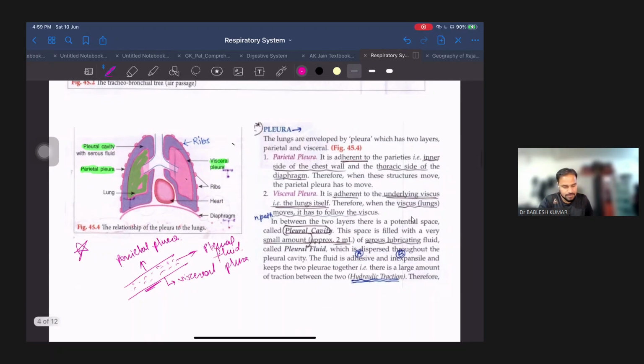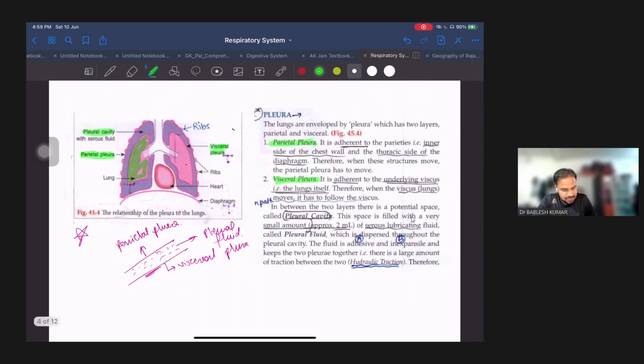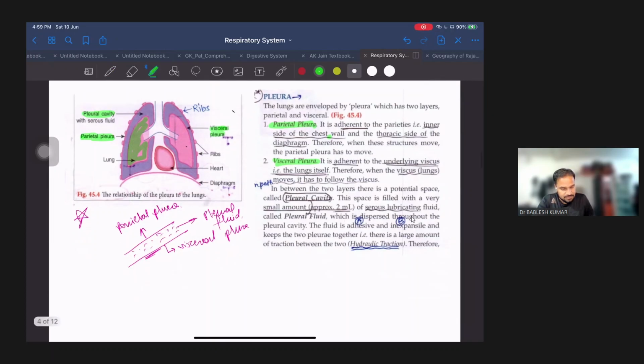You can read the detail here. What is parietal pleura? It is adherent to the inner side of the chest wall and the thoracic side of the diaphragm. And visceral pleura is adherent to the underlying viscera.